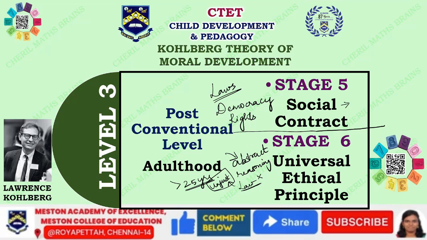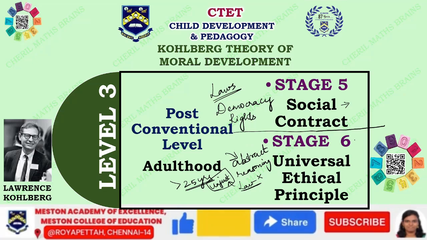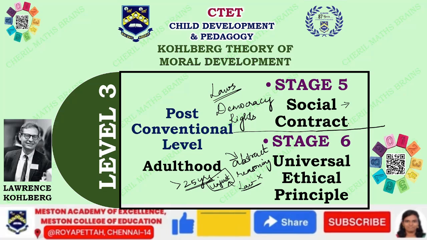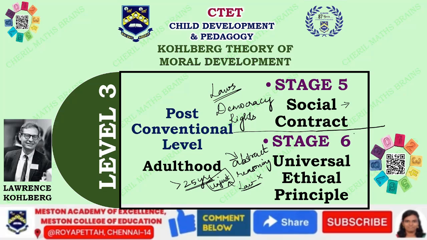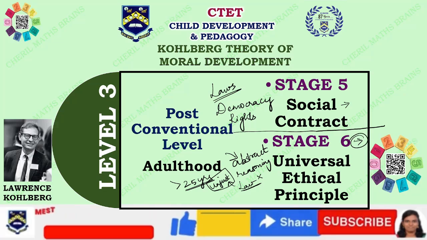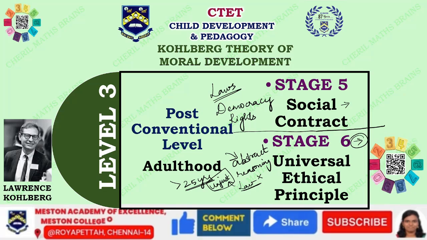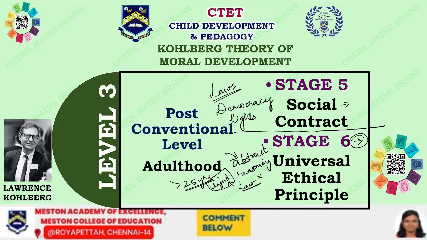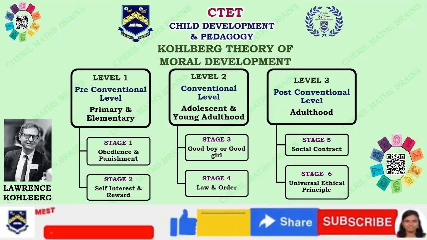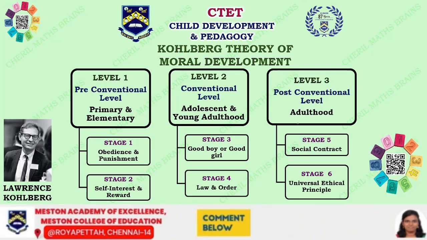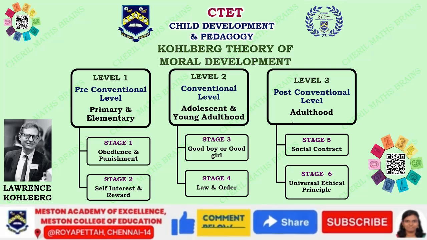That is why I told you stage 6 cannot be attained by everybody. Only very few people attain stage 6. All the others will stop their moral development at stage 5 itself. So stage 6 is a rare phenomenon, and if a person attains stage 6, it means that the person is exceptional; he knows what to do, how to act, and what to accept and what not to accept. So all these are the three levels: pre-conventional, conventional, and post-conventional, and I've explained all this in the video. If you have missed any of these or if you want to listen, please get back to the video once again and listen to it clearly.